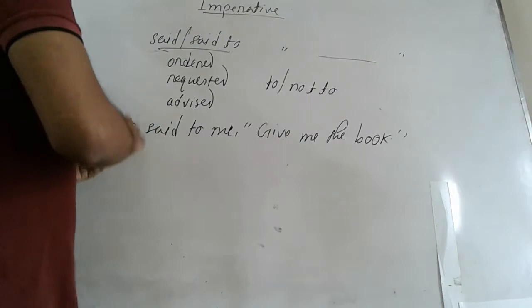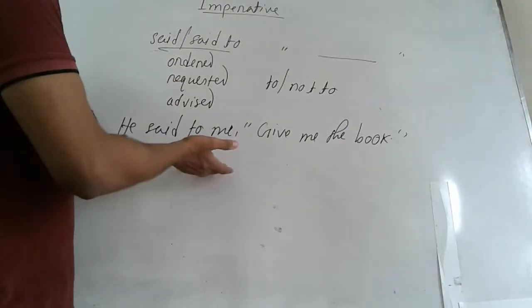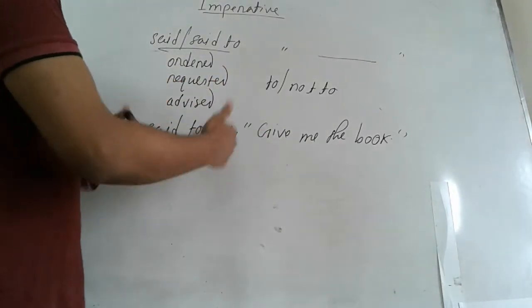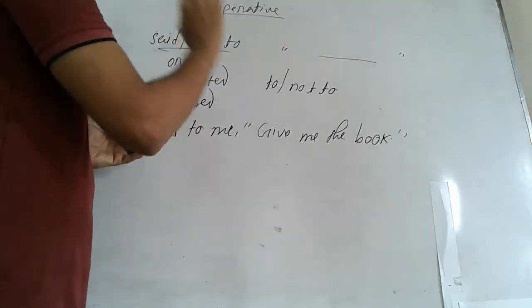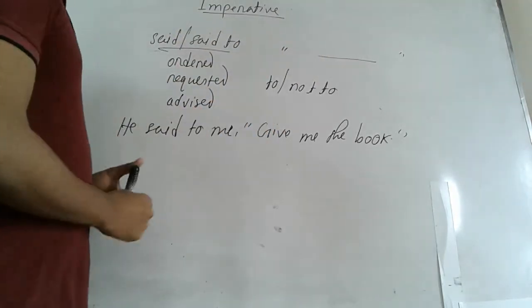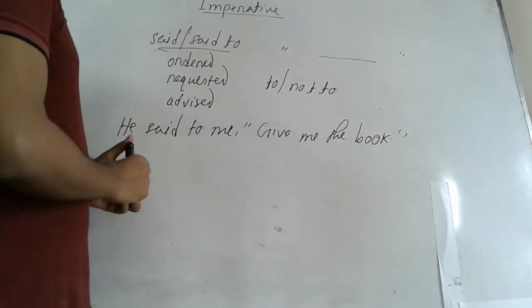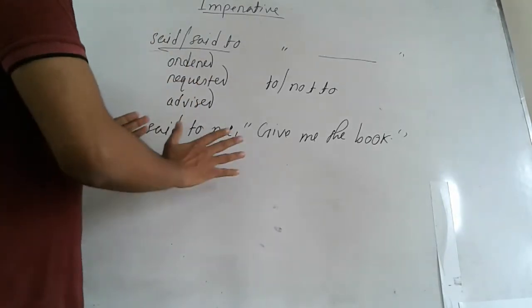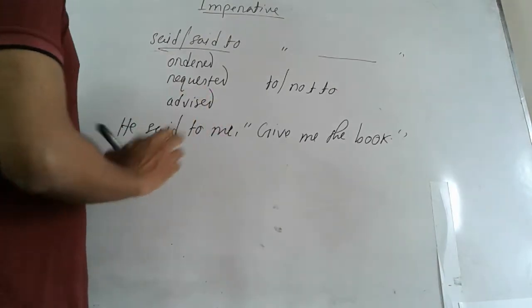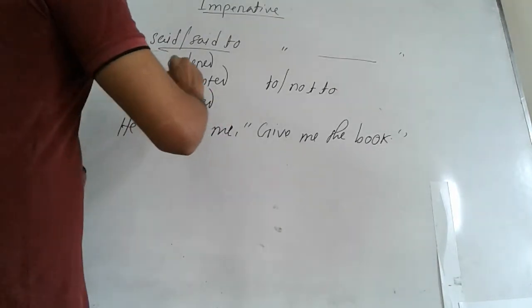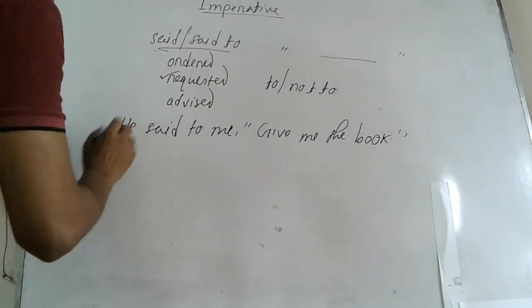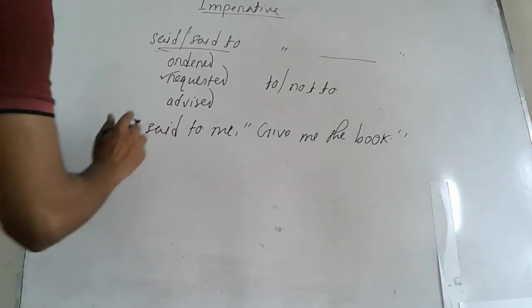Here he is telling me to give a specific book immediately or right now. So that's why we should use ordered or requested. Here we don't know who is inferior or who is superior, so in this case we should use requested whenever we are uncertain about this.